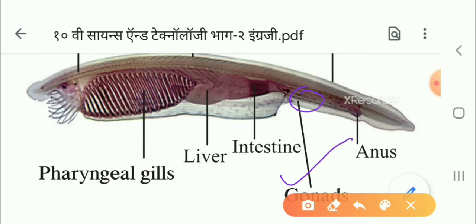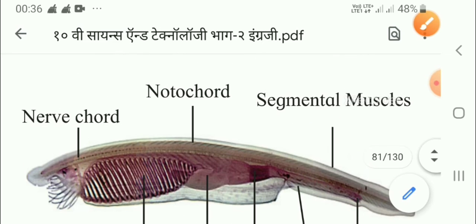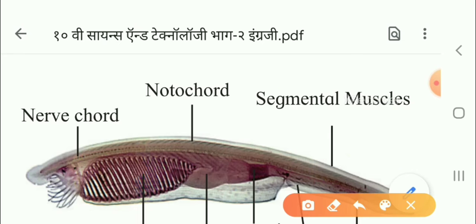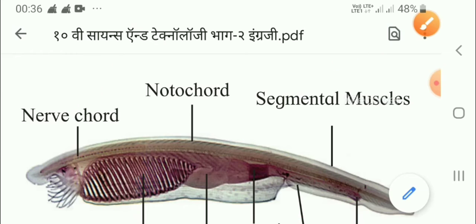Now here you can see segmental muscles are there. Then the notochord you can see from here till here. This full notochord is present. This is the nerve cord. So this is all about the structure of the animals in subphylum Cephalochordata.